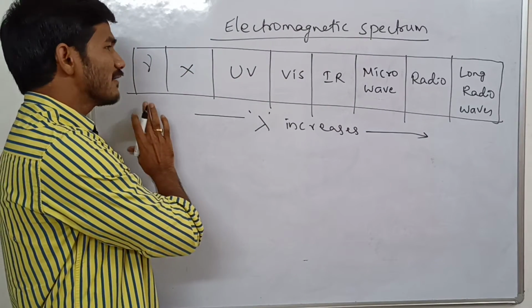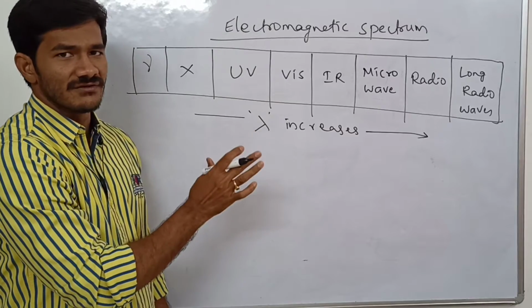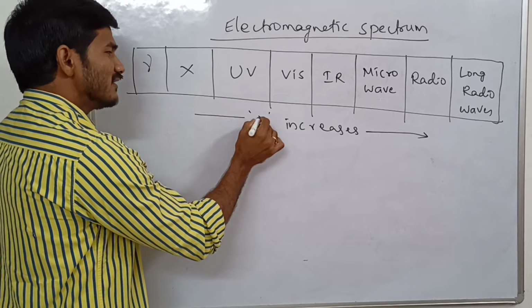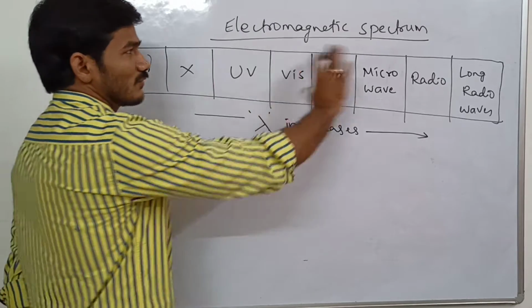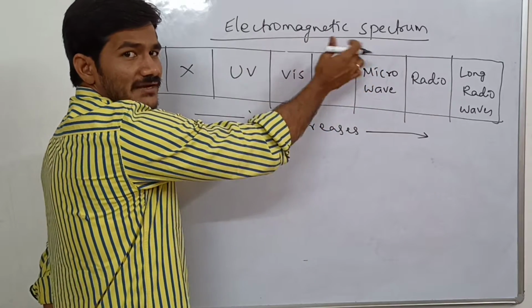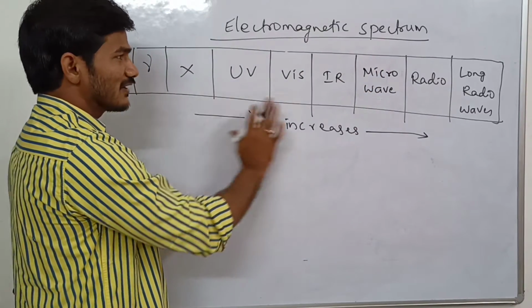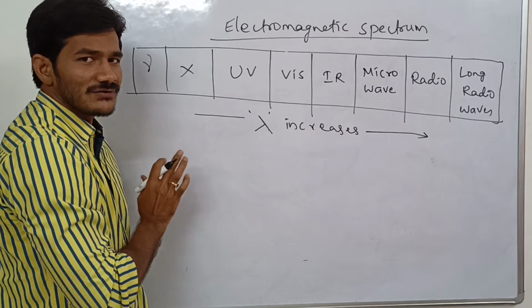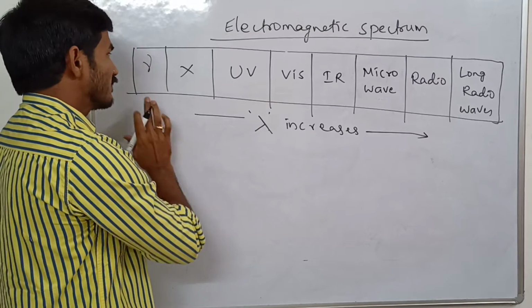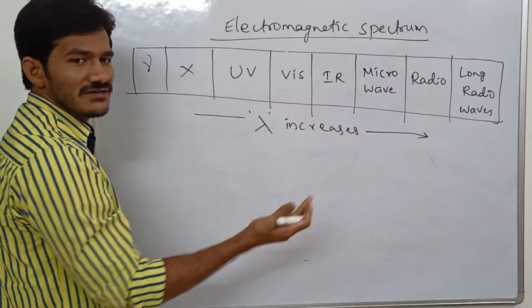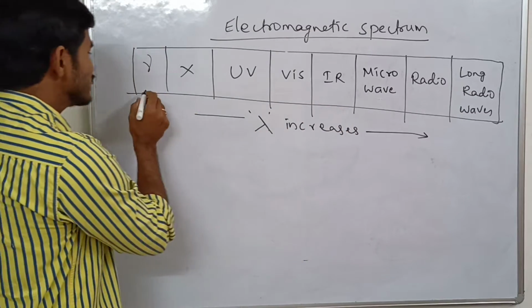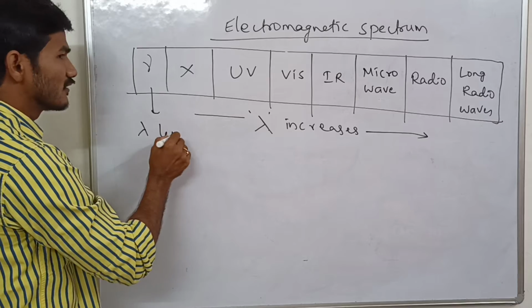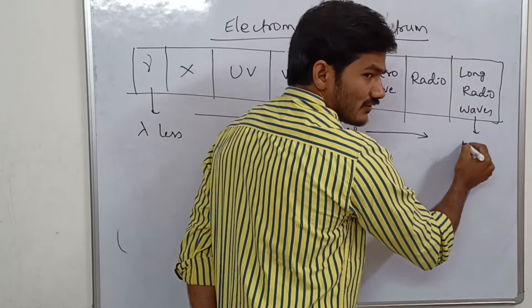A bunch of all electromagnetic radiations arranged in increasing order of wavelength is said to be the electromagnetic spectrum. This end has less wavelength and this end has more wavelength.